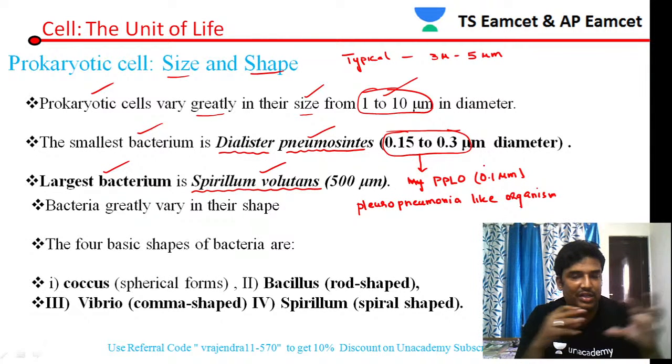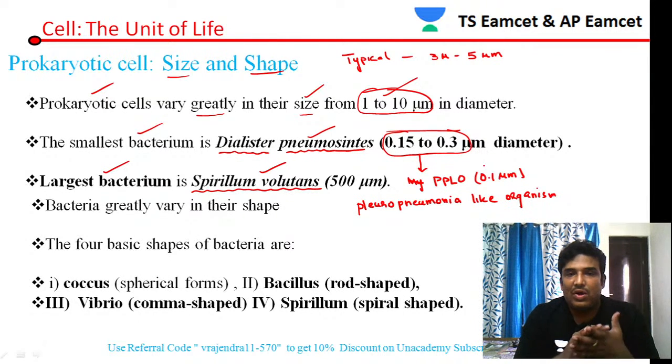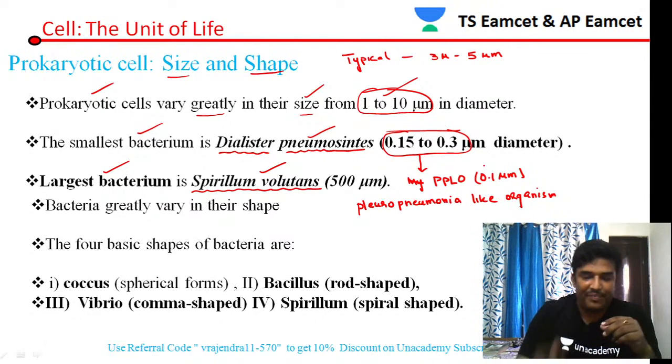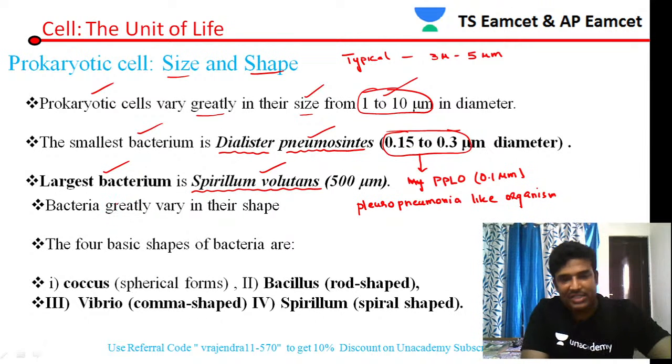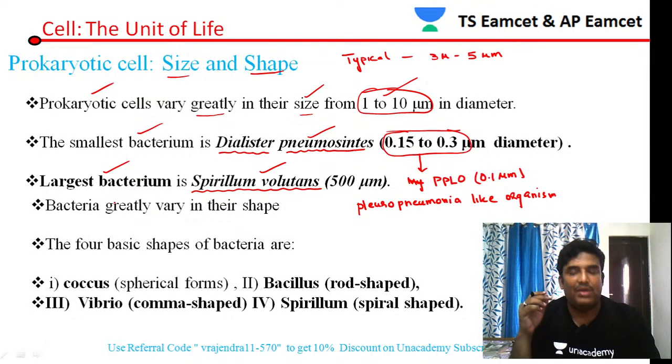It is clearly given in the NCERT textbook. Dialister also belongs to the pleuropneumonia like organisms. The largest bacterium, no doubt, is Spirillum volutans.